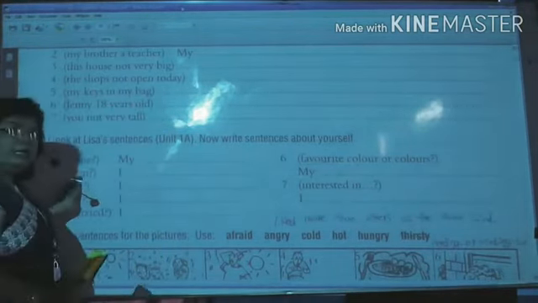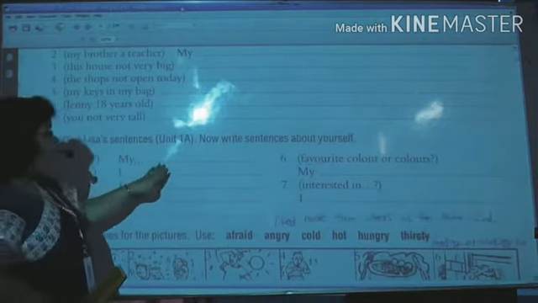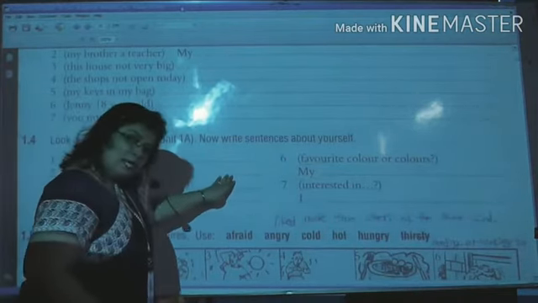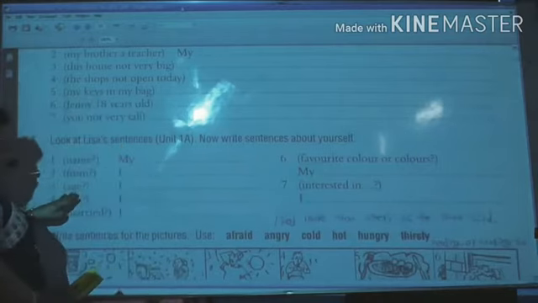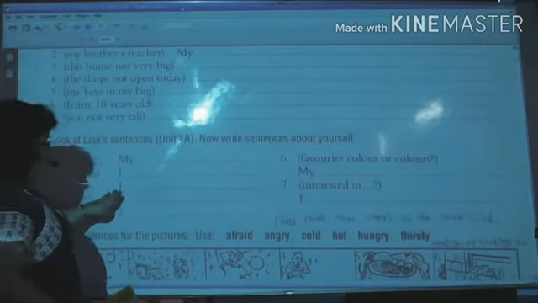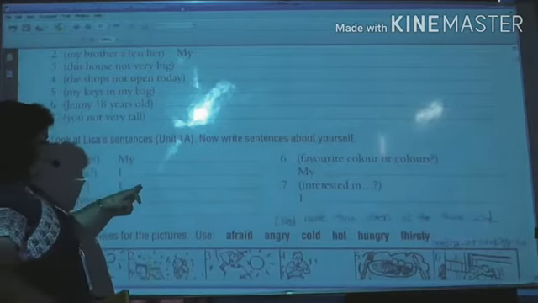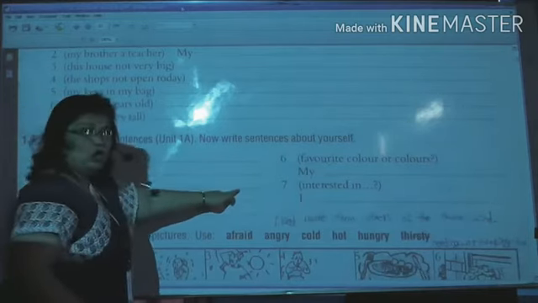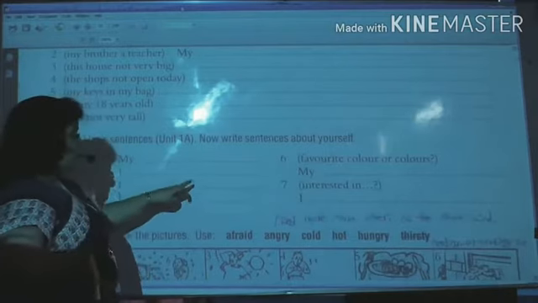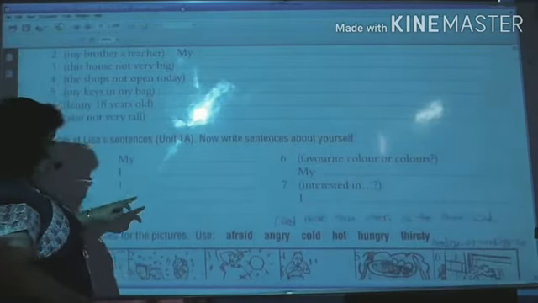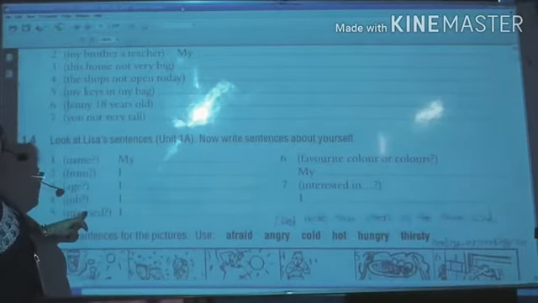"From": where am I from? I am from Ajmer. My age: we have to start the sentence with "I". It is given here: I am dash years old. You will write your age, your place, your name. Okay? Job.